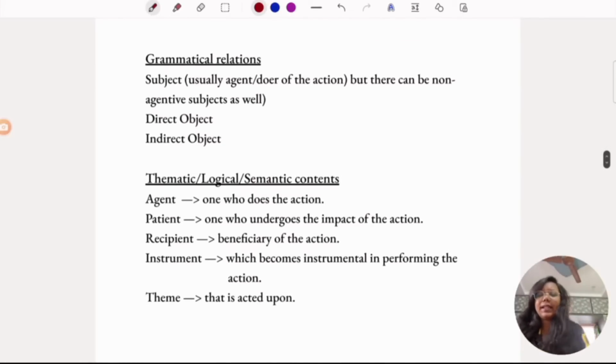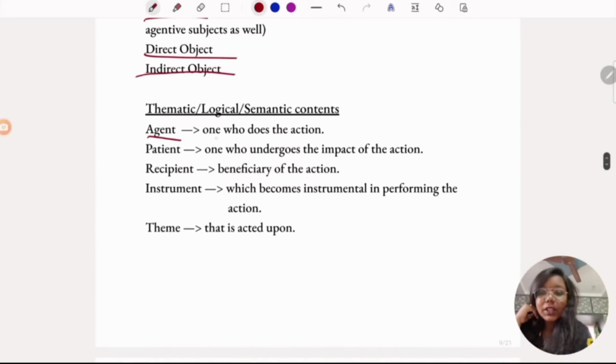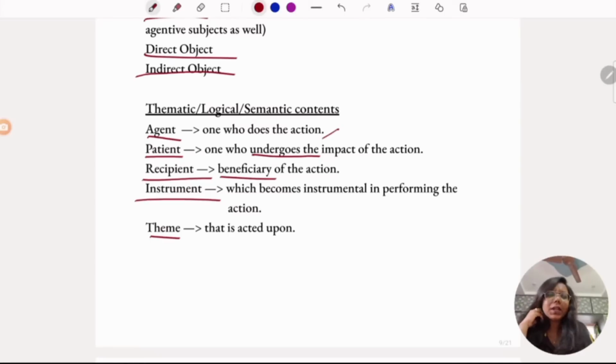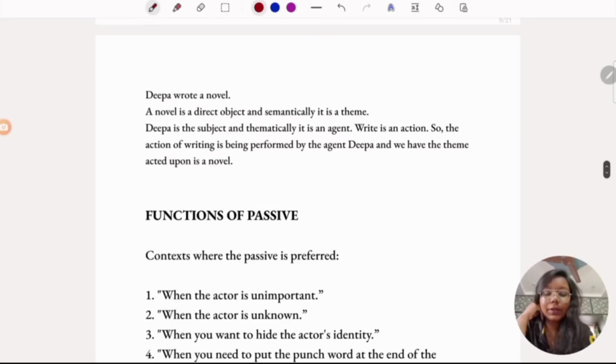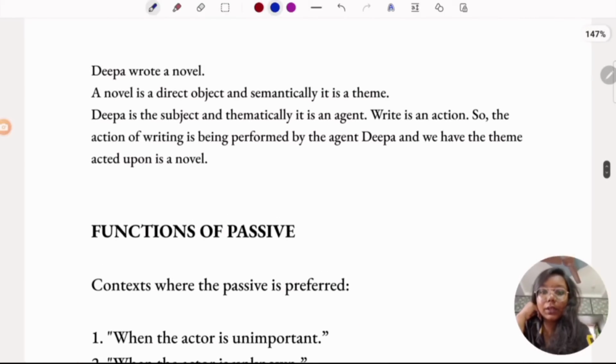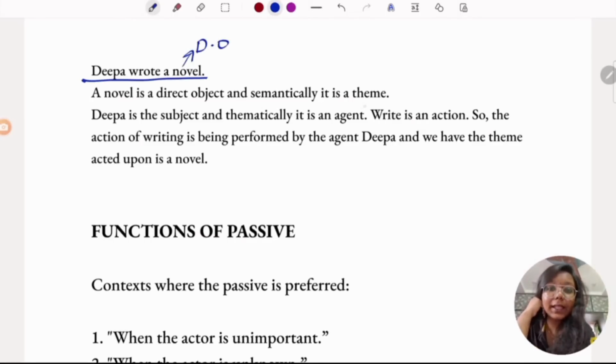Coming to grammatical relations and thematic roles. Grammatical relations, as I said, include subject, direct object and indirect object. And thematic ones have agent, patient, recipient, instrument and theme. What is an agent? Agent is one who does the action. Patient is one who undergoes the impact of the action. Recipient is the beneficiary of the action. Instrument is that which becomes instrumental in performing the action. Theme is that which is acted upon. So if you see, in Deepa wrote a novel, novel is a direct object. Grammatically it's a direct object, and semantically it is a theme.